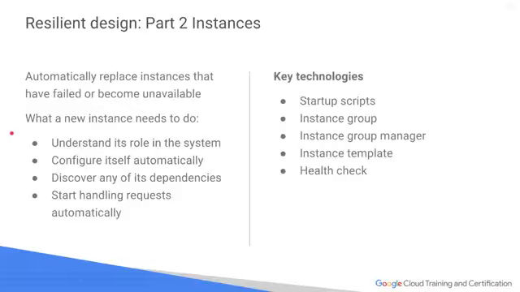But if something fails, you have to understand what new instances need to do. It's got to understand its role in the system. It should automatically configure itself, so it can probably pull in things like startup scripts and environment variables. It can discover other dependencies, so what other processes should it be communicating with, and can it start handling those requests automatically?